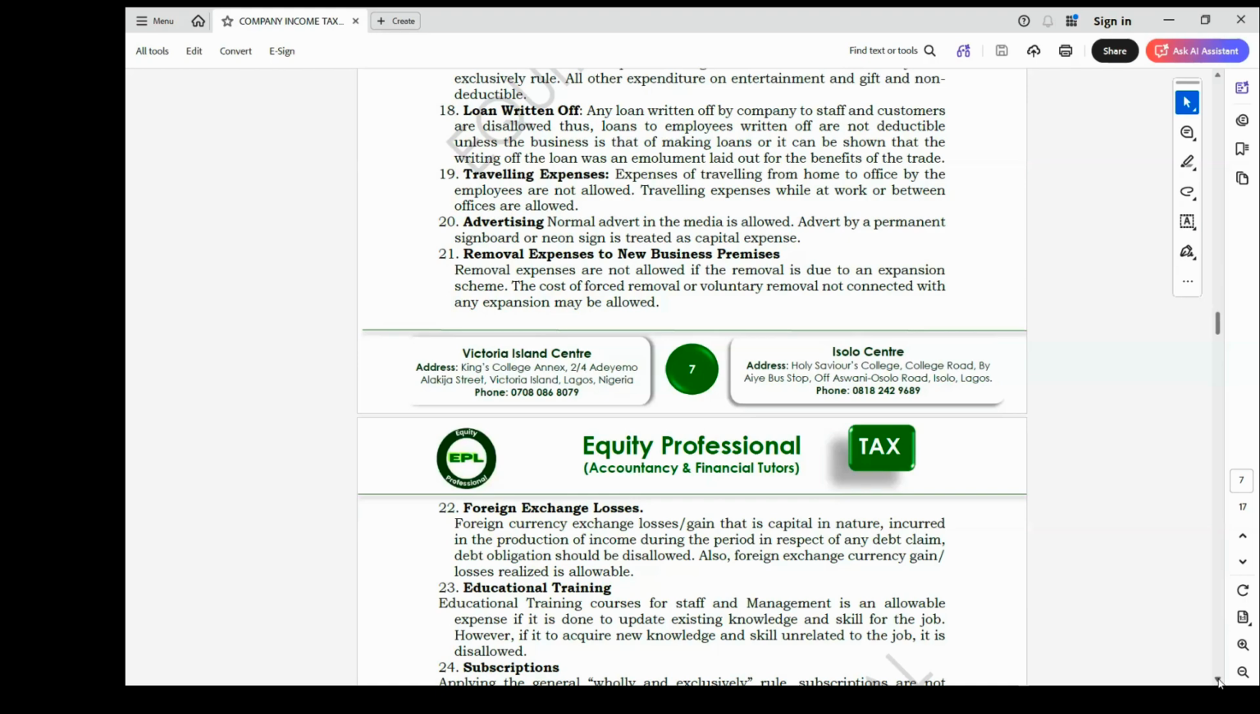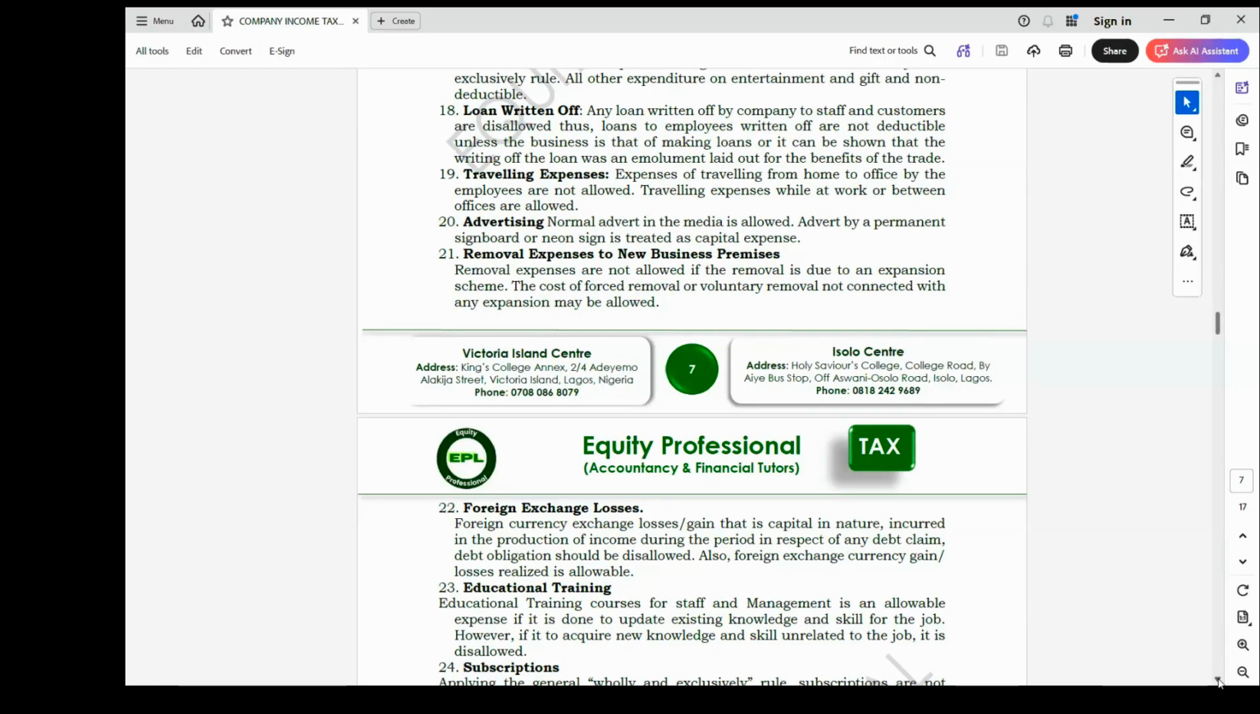Then educational training. Training done by your company to increase your existing skill and knowledge will be allowable. But where the training is for you to acquire new knowledge, it will be disallowed.